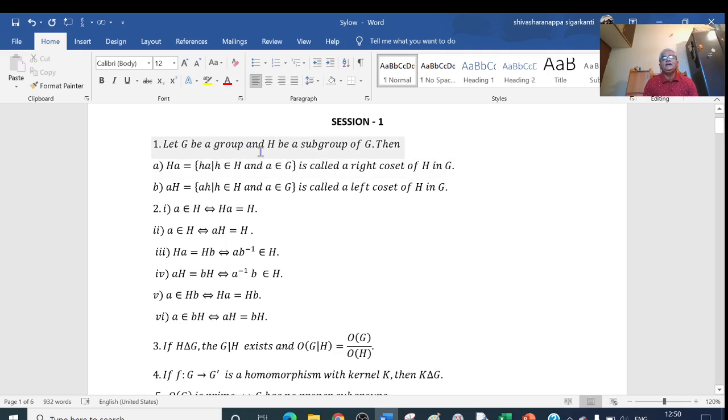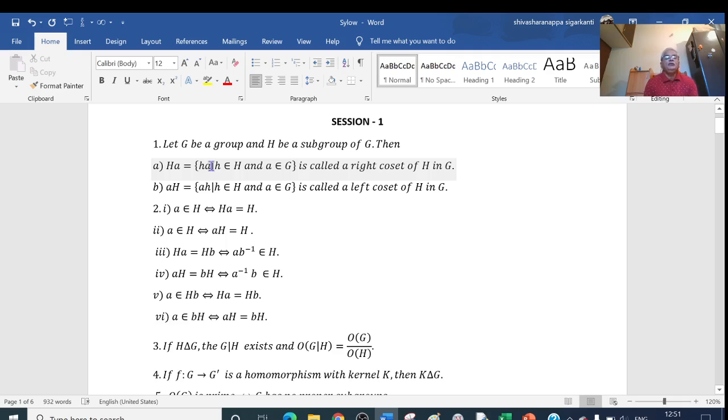Let G be a group and H a subgroup of G. Then we write Ha, the set consisting of ha where h belongs to H and a is an element of G, and it is called the right coset of H in G. That is, suppose H is a subgroup consisting of the elements h1, h2, h3, up to hn. Then the set Ha is nothing but h1a, h2a, h3a, up to hna. This is the set, and the number of elements in Ha is the same as the number of elements in H. That is, order of Ha is equal to order of H.